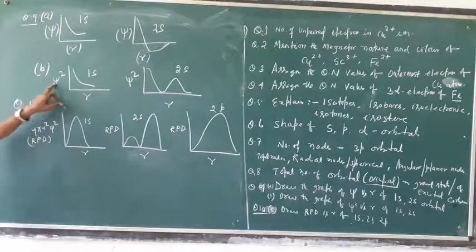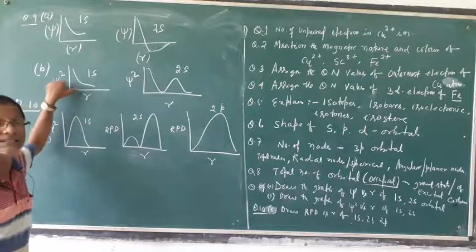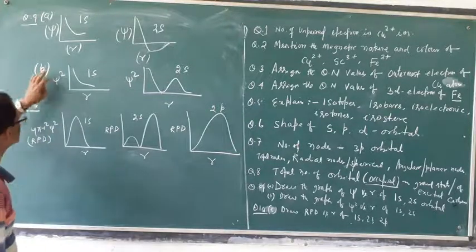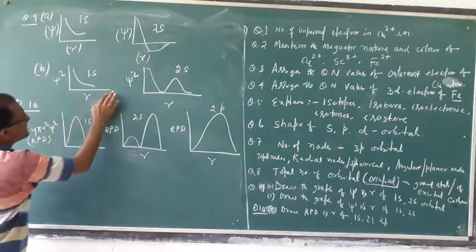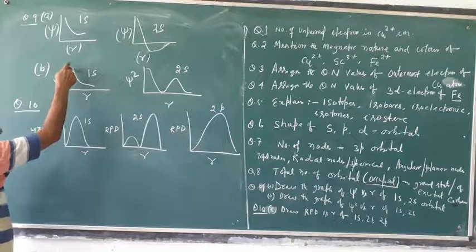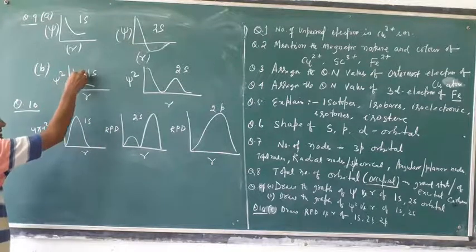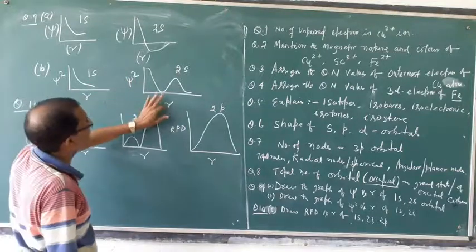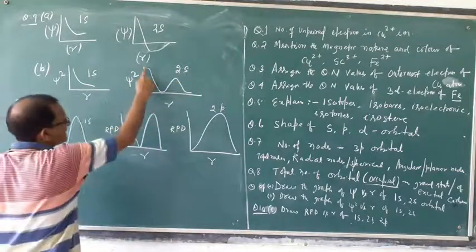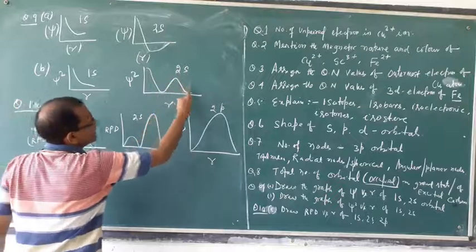Then psi square versus r. Psi square is the electron density. Psi square versus r is a similar type. With increasing r, the density first decreases. But for 2s, the electron density versus r first decreases, then increases, then decreases.